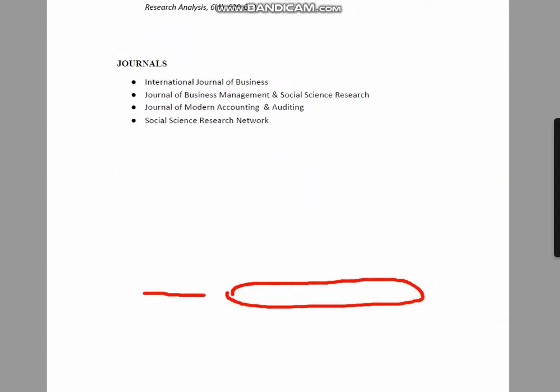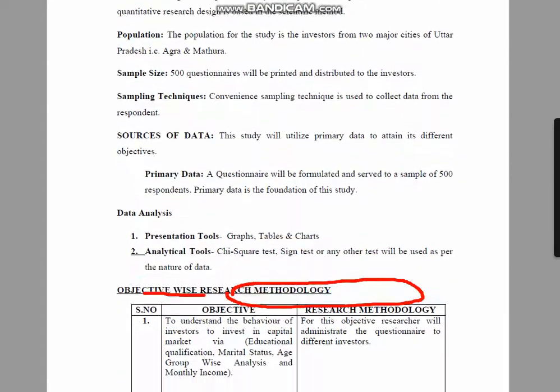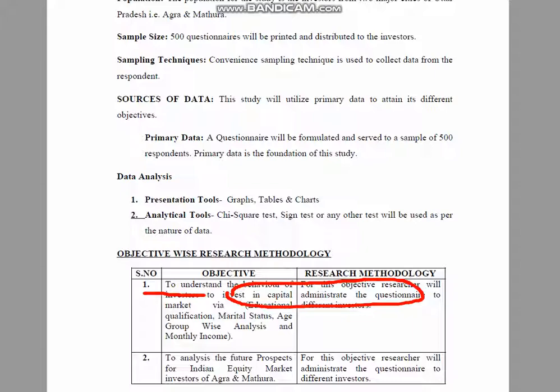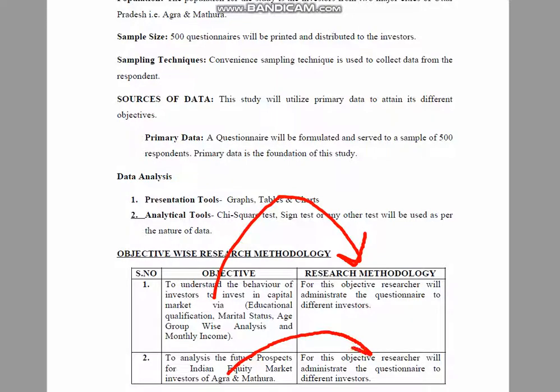Next is objective wise research methodology. It means that for whatever objective you are going to achieve through this research, you have to specify what methodology you are going to follow to achieve that objective. You can write this objective wise, or you can simply write it together. For the first objective, see the first objective on your screen, a questionnaire to collect the data. For the second objective, you will also use the questionnaire to collect the data from different investors. So basically the research has a primary focus, so the data through the questionnaire will be collected for both objectives. This is what the research proposal wants to say.